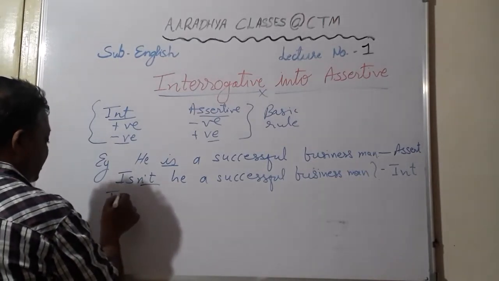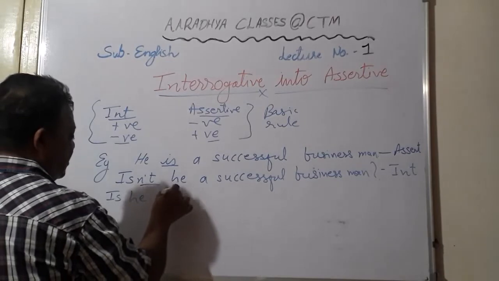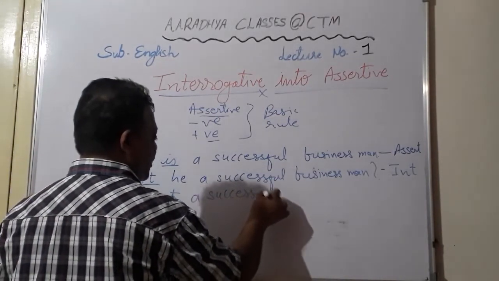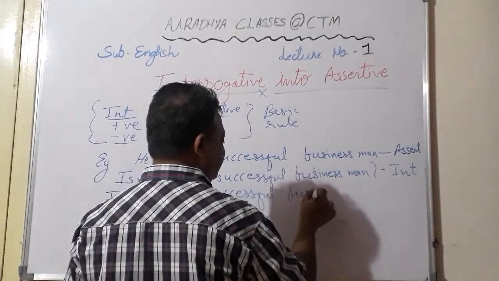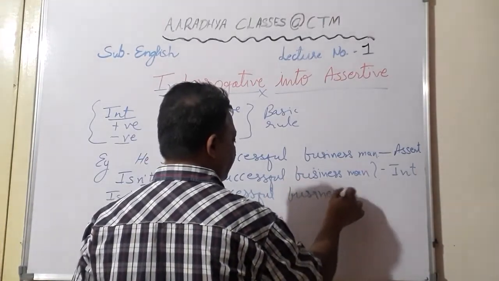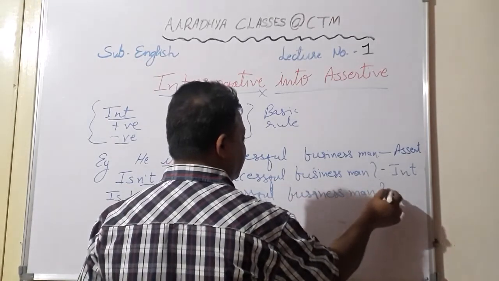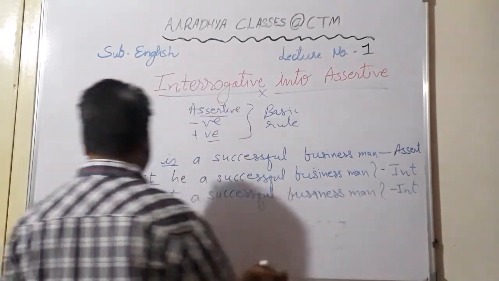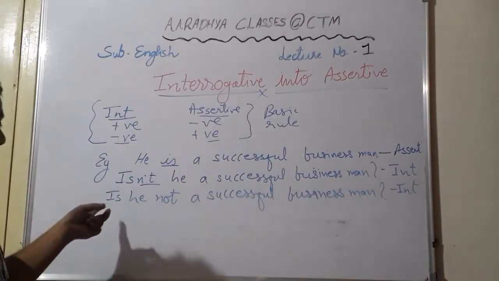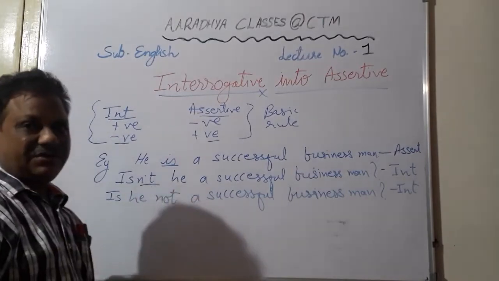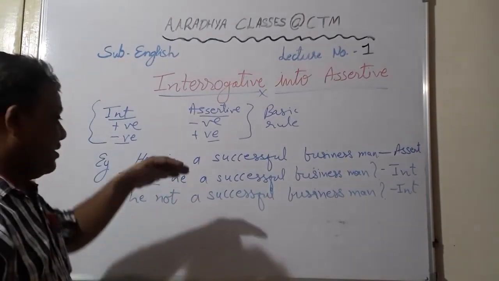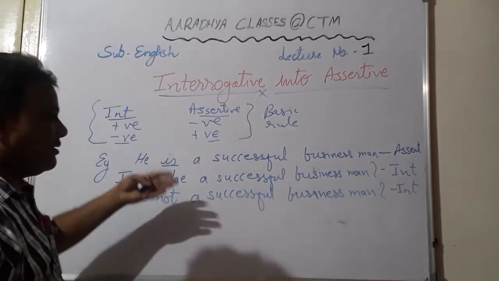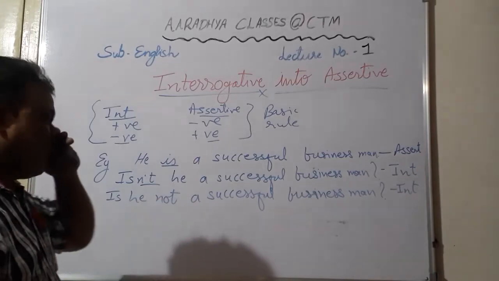For example, is he not a successful businessman? So students, this is also right. Okay, you can write isn't together, or you can separate it, is and not, then also it is right. But the basic idea is, here in the given assertive sentence it was positive, we made it negative while converting it into interrogative.